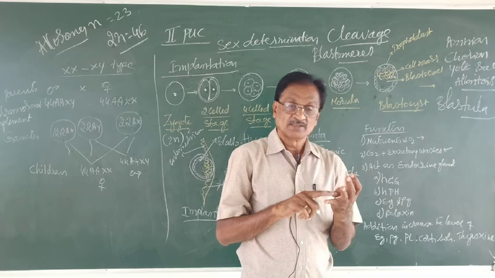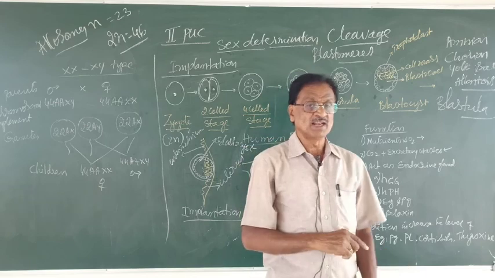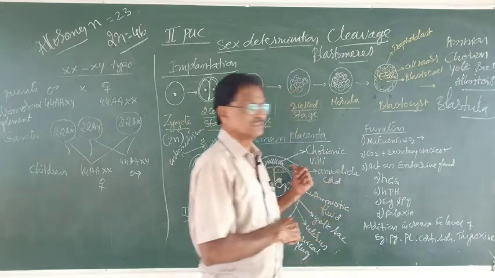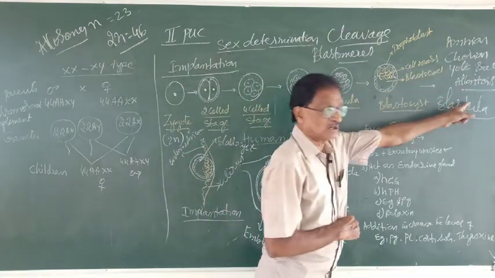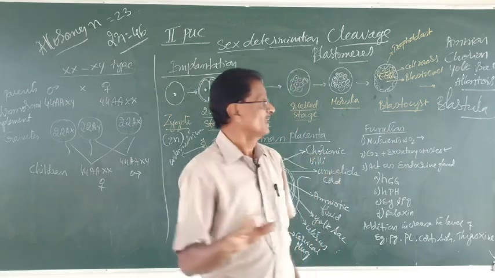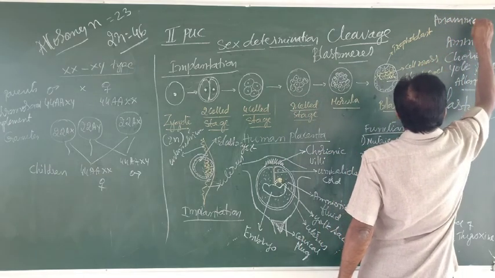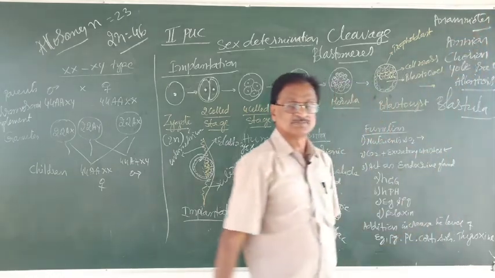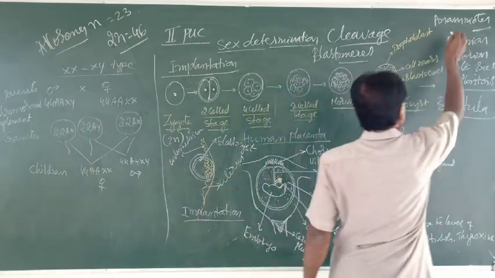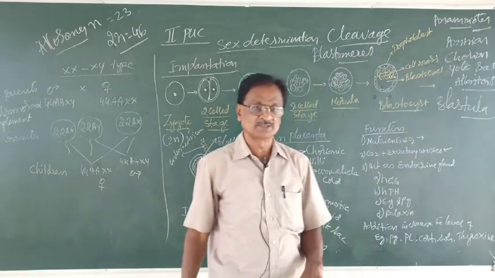So, the reptiles and the birds. But in case of the mammals, all these four together form what? The placenta. Remember, all these extra-embryonic membranes are not found in fishes and amphibians. Hence, they are called anamniotes, that means no extra-embryonic membranes. Whereas reptiles, birds, and mammals are amniotes because of the presence of these four membranes.